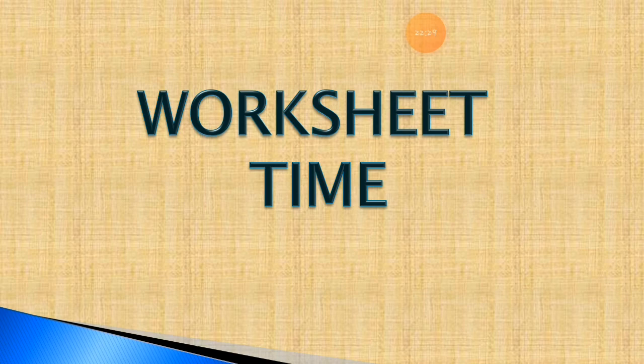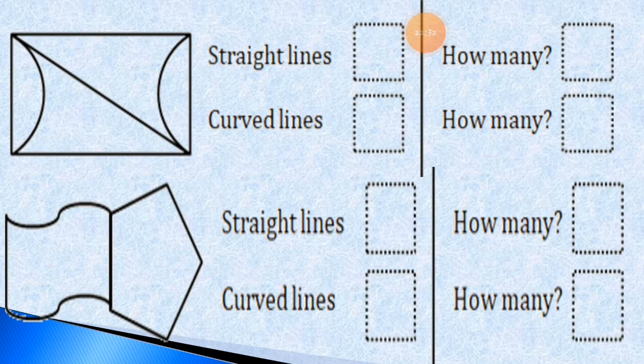Let's go for the worksheet of the line. Here the different shapes are given. In this we have to find out how many straight lines are there. If straight lines are there, we have to put the right sign here. Yes, the straight lines are given, so we have to put a right sign here. This is the straight lines, we can find out straight lines.